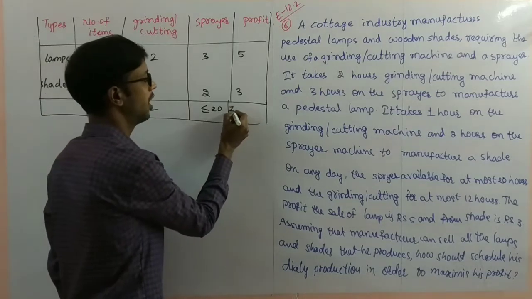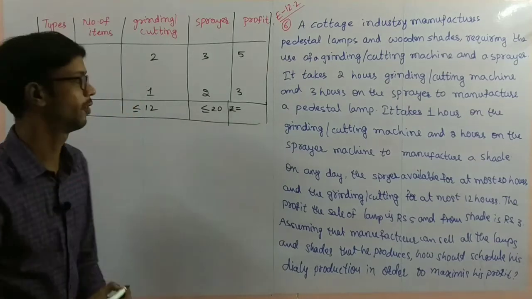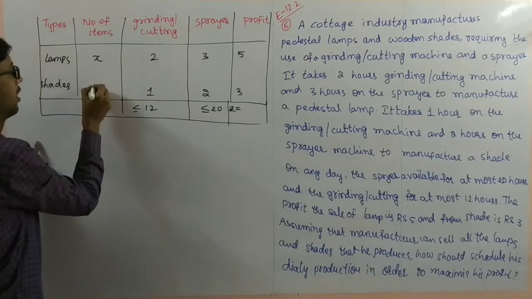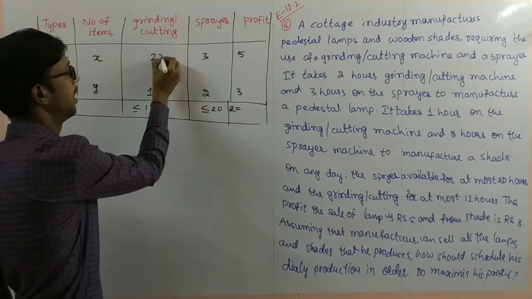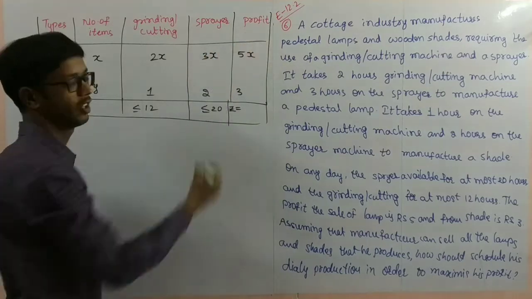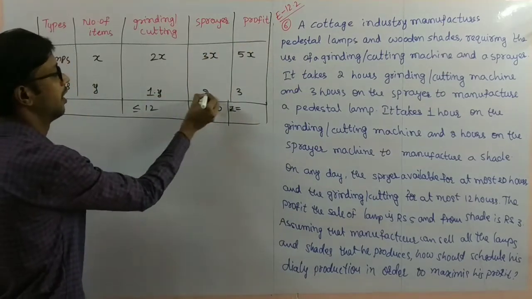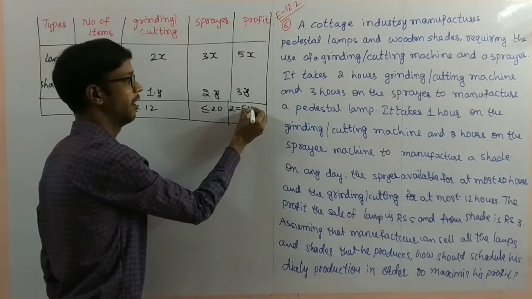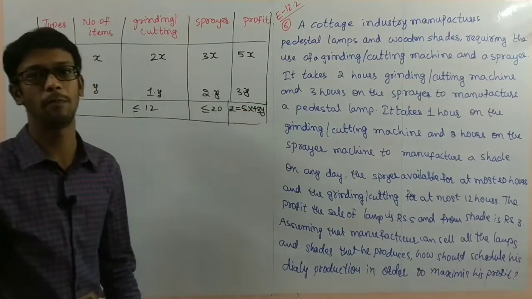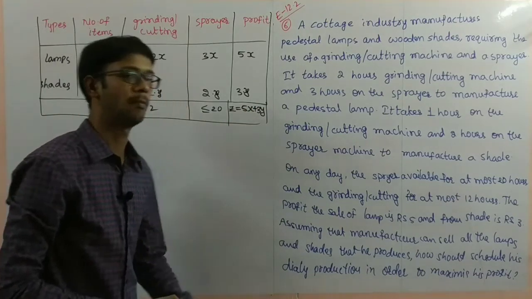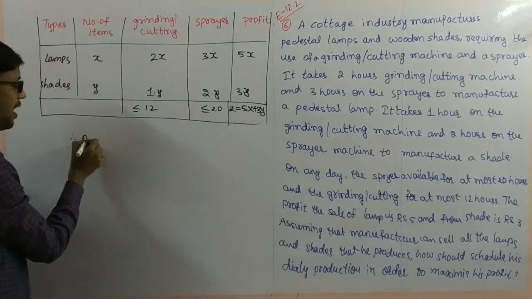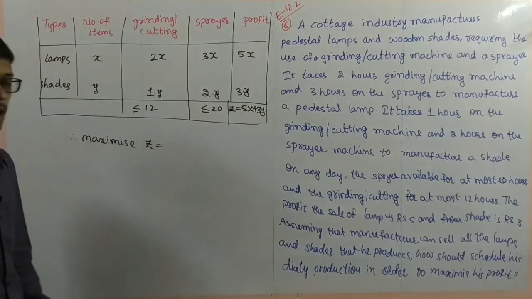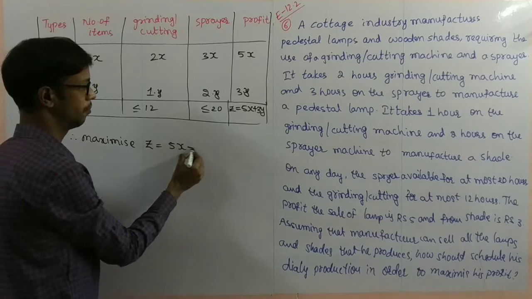And the total profit we have to find. Before that, this is for one item. I'll take lamps as x and shades as y, so multiply by x, and for shades multiply by y. The total profit is 5x plus 3y. The profit should be maximum. So for the LPP I'll write: maximize Z equal to 5x plus 3y.